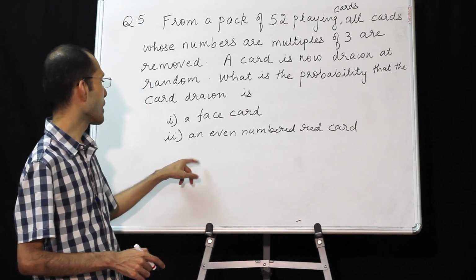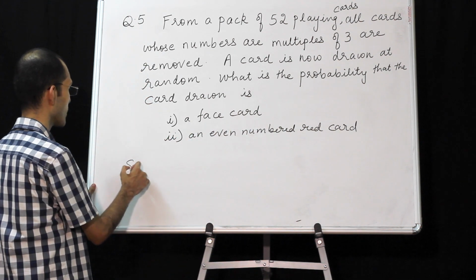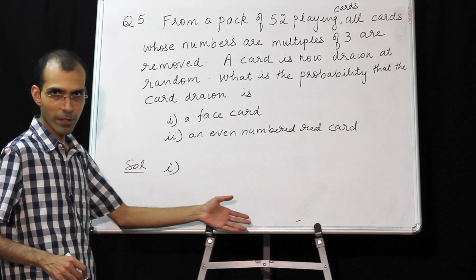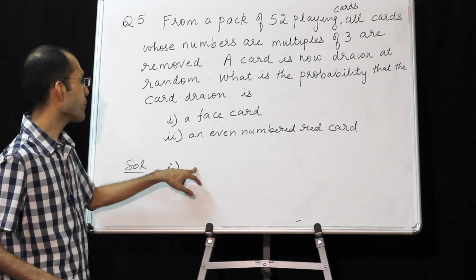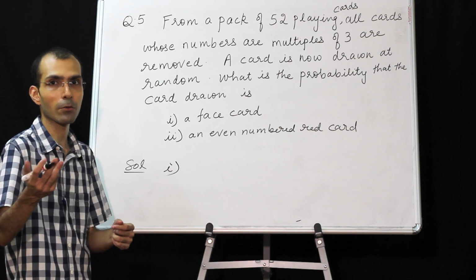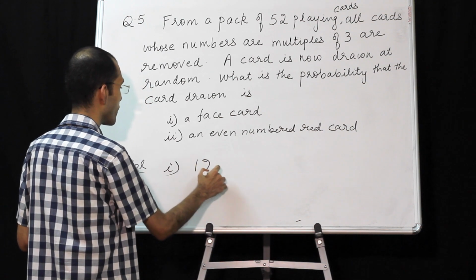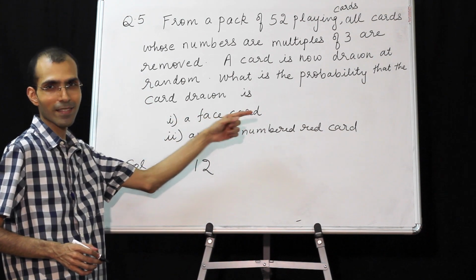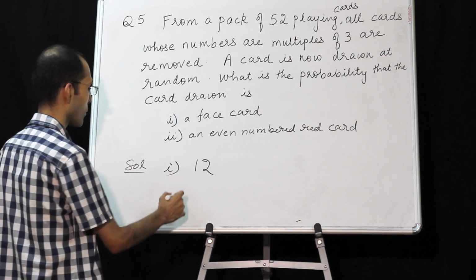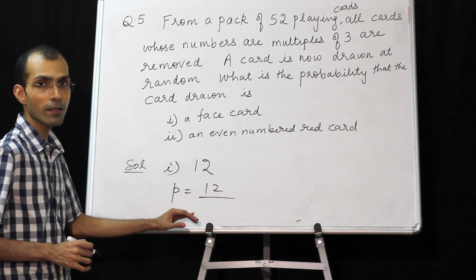So just write the number of favorable outcomes. In the solution, just put subpart 1, and the previous steps also need to be shown. So, number of favorable outcomes. Here we are not listing the favorable outcomes down. We are just writing the number of favorable outcomes. They would be 12 because there are 12 face cards: Jack, Queen, King, each with 4 varieties. So 12. So the probability of getting a face card will be 12 upon 52.